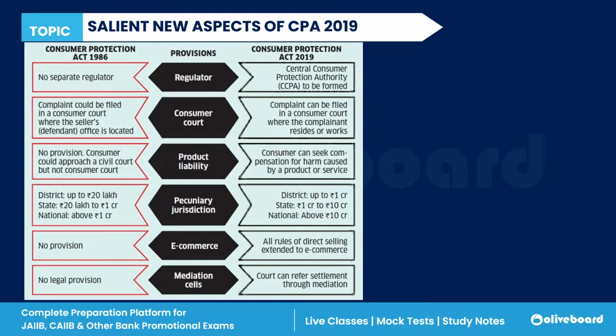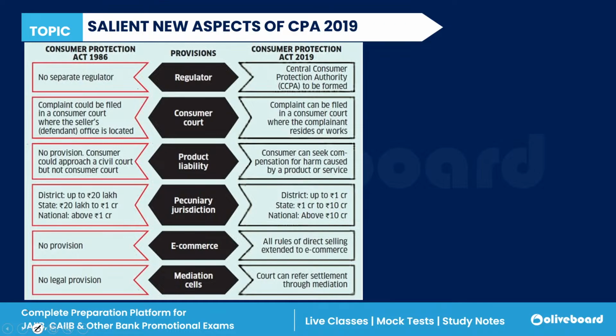Now, what is the difference between the Consumer Protection Act 1986 and the Consumer Protection Act 2019?